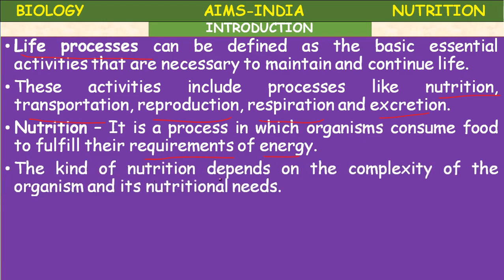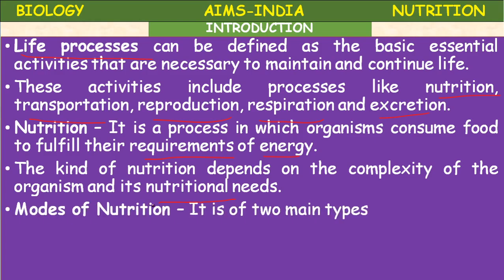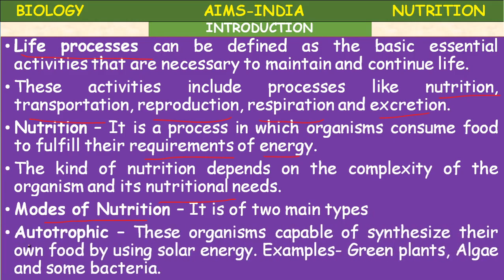The kind of nutrition depends on the complexity of the organism and its nutritional needs. The more complex the organism, the more its nutritional requirement. So, modes of nutrition. It is of two main types: autotrophic nutrition and heterotrophic nutrition.